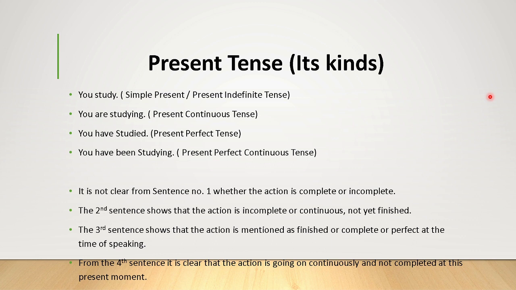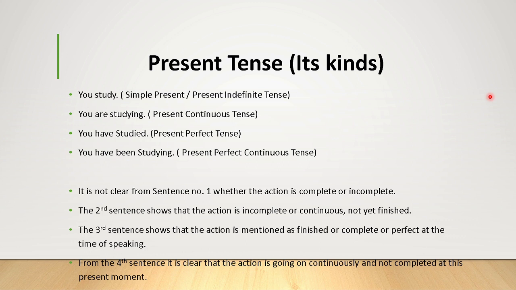Therefore, it is called present indefinite or simple present tense. Second example, you are studying. So here the action is incomplete or continuous. It is not yet finished or completed. It is still continuing in the present time.